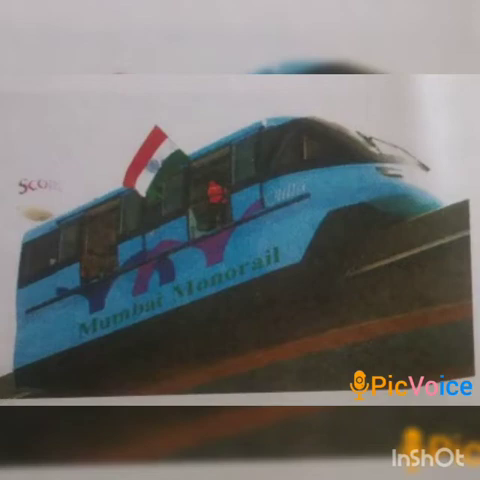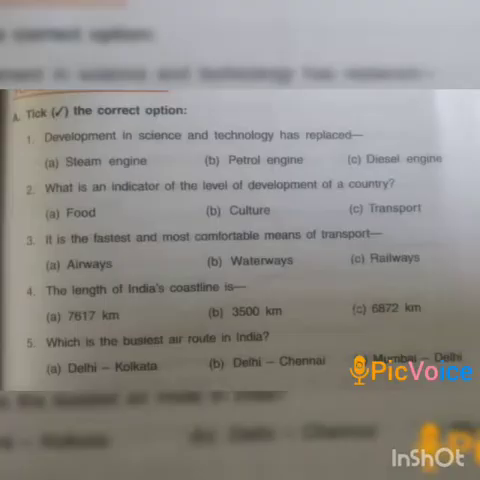In the previous class, we discussed air transport. Today, we will discuss some exercises of this chapter. They are tick the correct options, fill in the blanks, state whether true or false, and answer briefly. Let's proceed ahead. First exercise is tick the correct options.